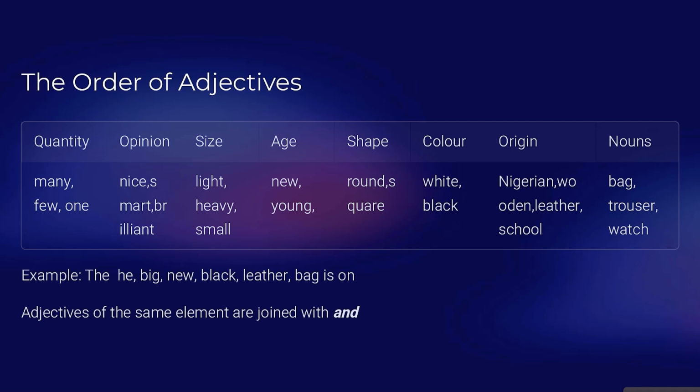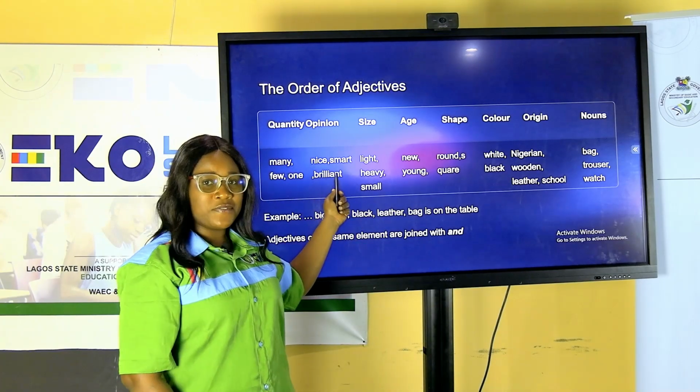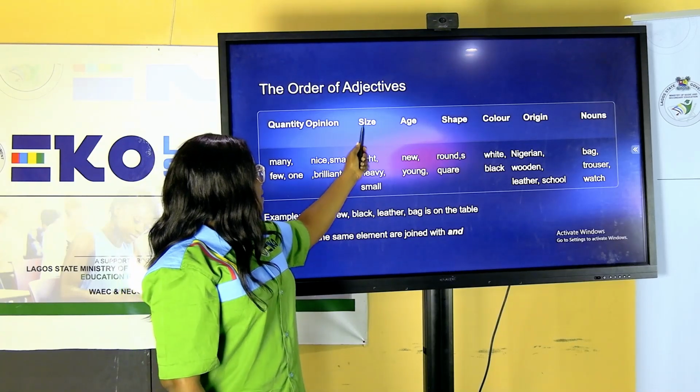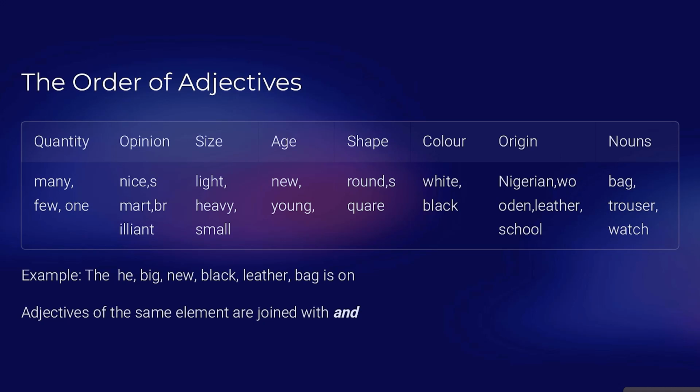Quantity, example, many, few, one, and so on. Opinion, nice, brilliant, awesome, beautiful. All of these are examples of our personal opinion, and they come directly after quantity. Size adjectives follow. We can see light, heavy, small, big, tall. All of these are size adjectives. It's followed by age and shape and so on.